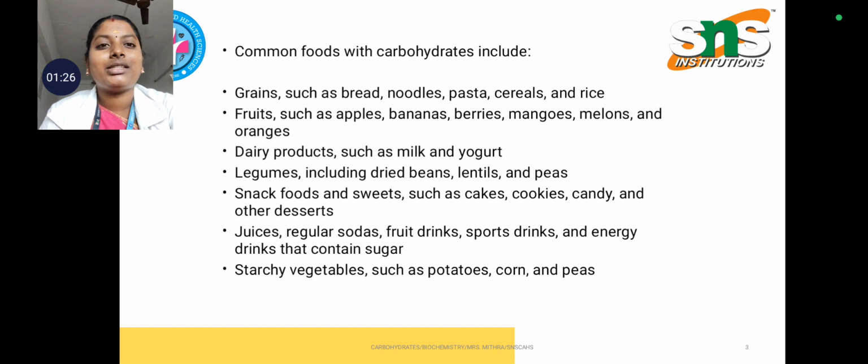Dairy products such as milk and yogurt, and legumes like dried beans, lentils and peas also have carbohydrates. Some snacks like cakes, cookies, candies, and regular sodas, fruit drinks, cold drinks, and starchy vegetables like potatoes, corn and peas have much carbohydrate in them.